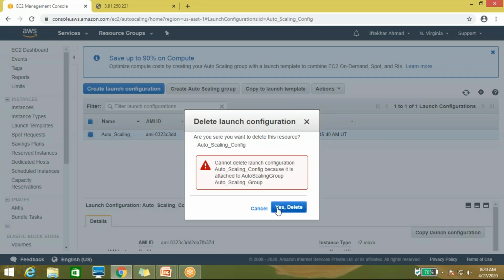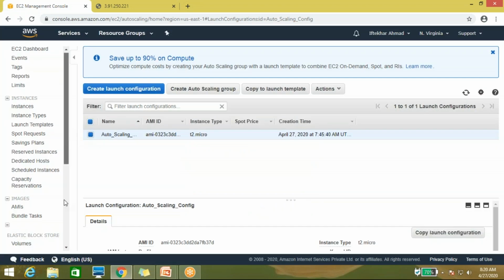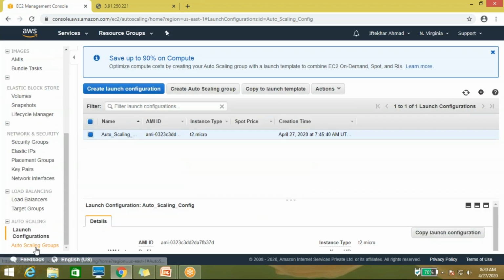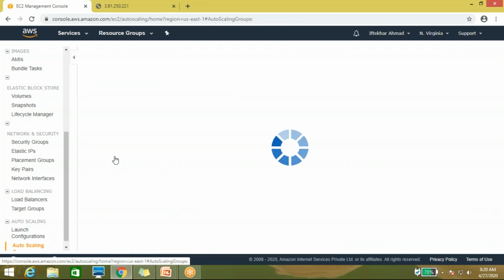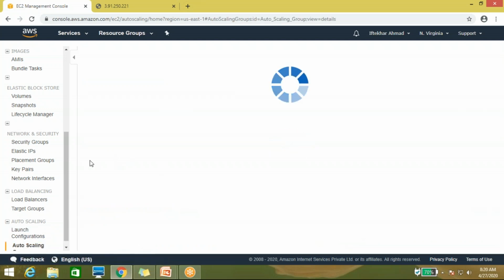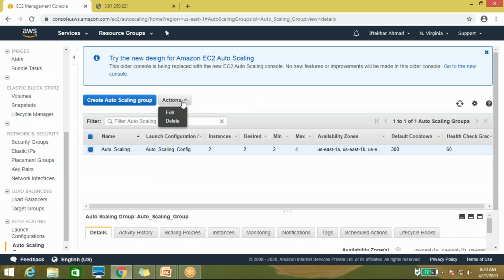Once you delete, you can see an error message that you cannot delete. Why? Because firstly you have to delete the auto scaling group, then only can you delete that configuration. So let me delete the auto scaling group.